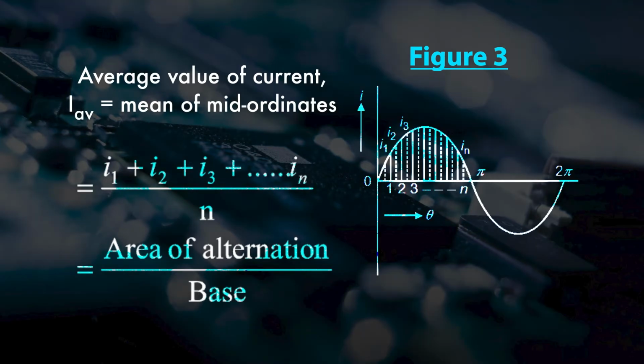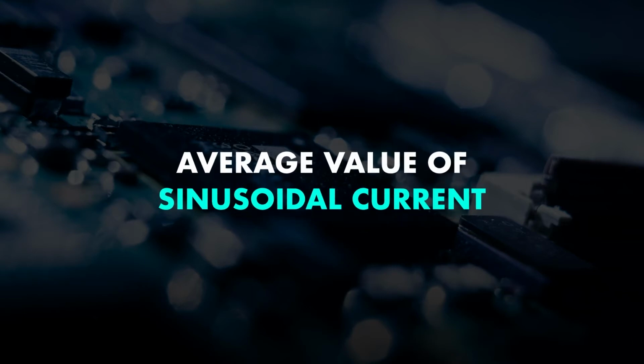Let small I1, I2, I3 and In be the mid ordinates. The average value of the current, that is I average, is equal to the mean of the mid ordinates, and can be written as I1 plus I2 plus I3 up to In divided by small n. It can also be written as area of alternation divided by base. Now we have to find out the average value of sinusoidal current.